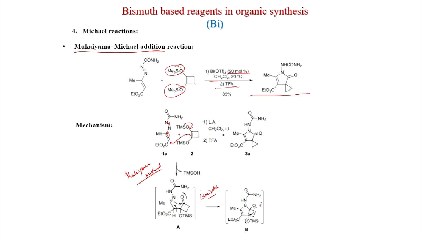Then this nitrogen reacts with the carbonyl group to generate this hemiaminal. The hemiaminal is generated, and that again rearranges to generate the ketone, and this carbon attacks this. So, the cyclopropane is generated, and this is only possible with TFA, so that this OTMS will be a leaving group. So, this is a useful method with bismuth triflate: Mukaiyama Michael reaction followed by rearrangement and cyclization, you get this 5-member ring. Now, epoxide opening reactions we will discuss.